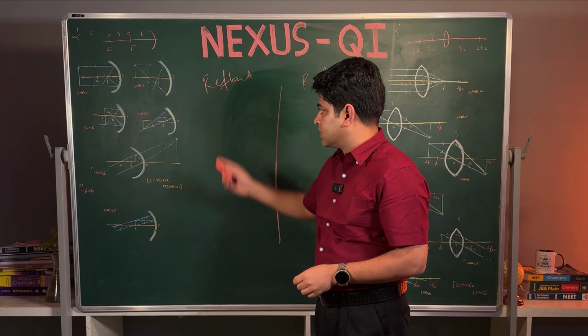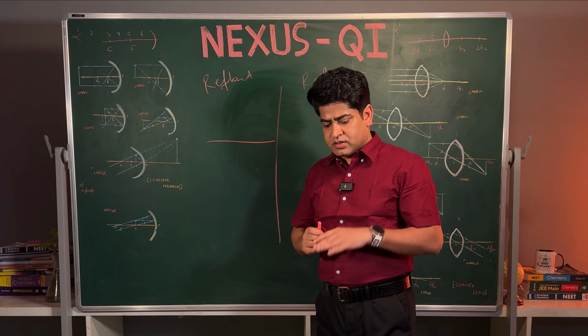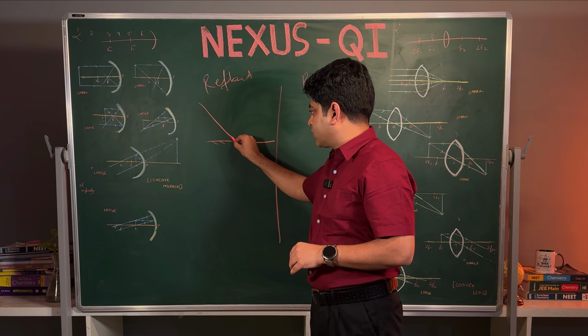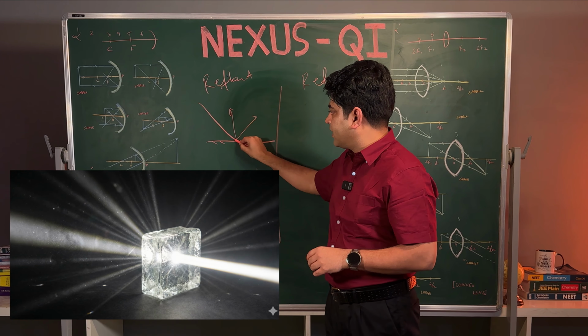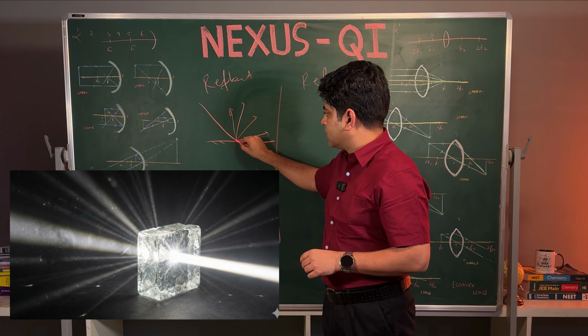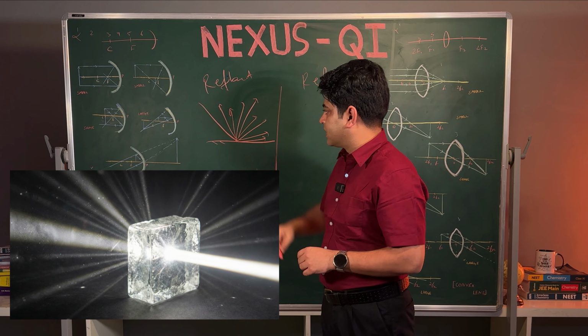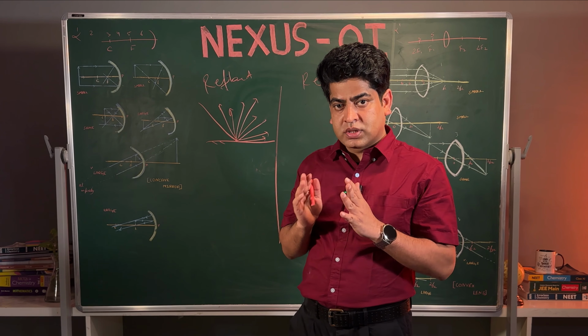So first, reflection. Suppose we have a surface. The surface should be straight and polished, and if light falls on it, where will it go? It can go in any direction. Light can go here, here, or here. But where can light go? Light has to follow some rules.